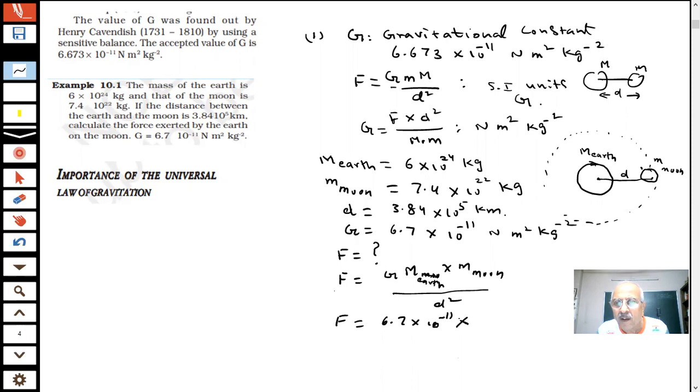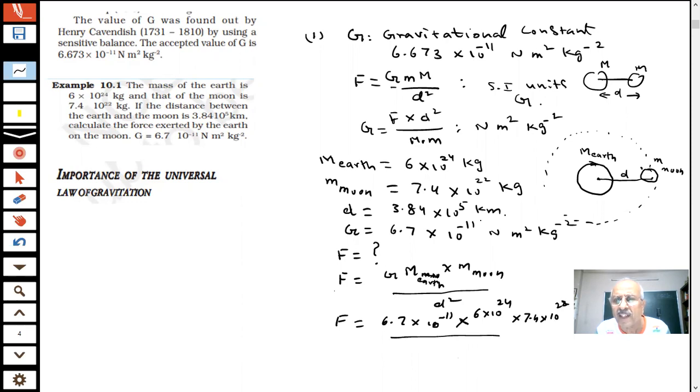What is the mass of the earth? 6 into 10 power 24. Actually, we should put all the units also here. And what is the mass of the moon? It is given in kg. 7.4 into 10 power 22. The mass of the moon is much smaller than the mass of the earth. Put the units also, student.